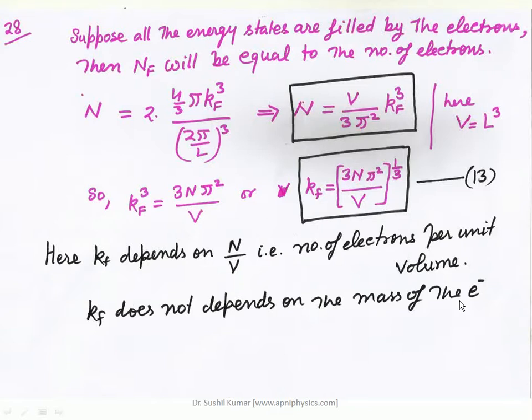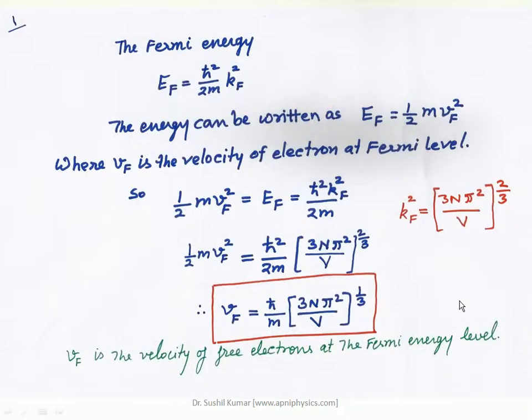So these were two mathematical results, one for N and the second for Kf. Now we know the Fermi energy is defined by h cross square upon 2m into Kf square. So if I have to find Ef, I can put the value of Kf here. But before that, if I have to find the velocity of these free electrons, then I have to use the formula Ef is equal to 1 by 2 m vf square, where vf is the velocity of the electron at the Fermi level.